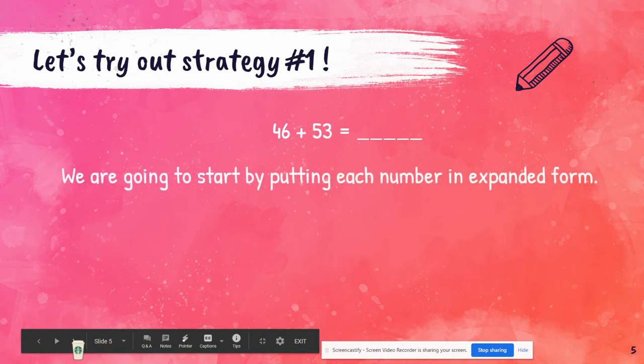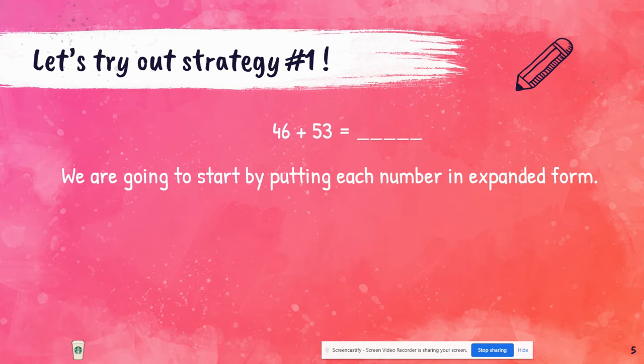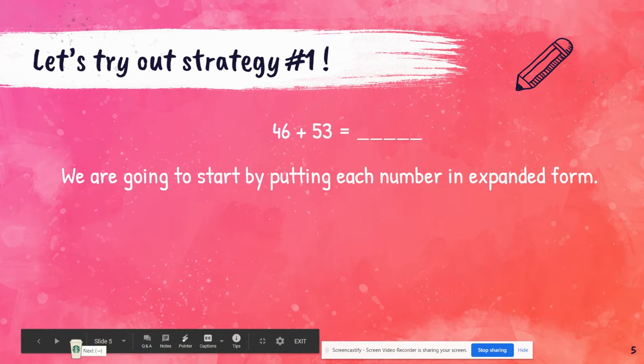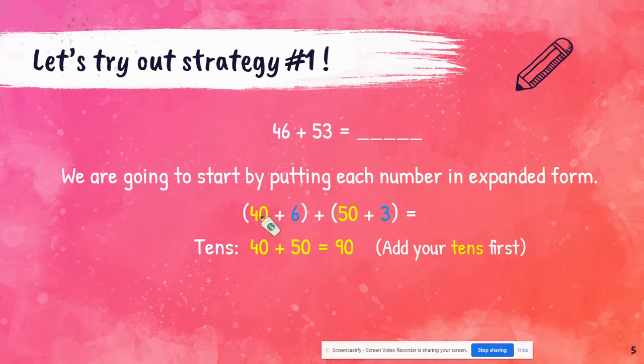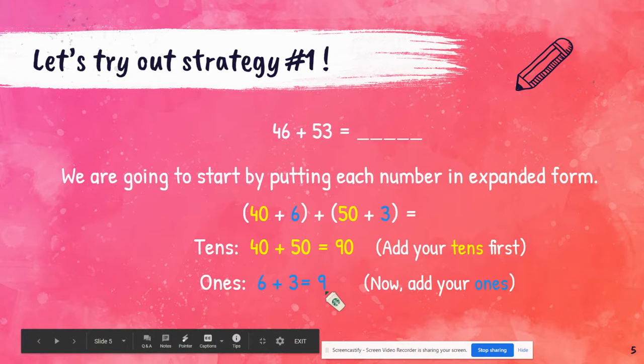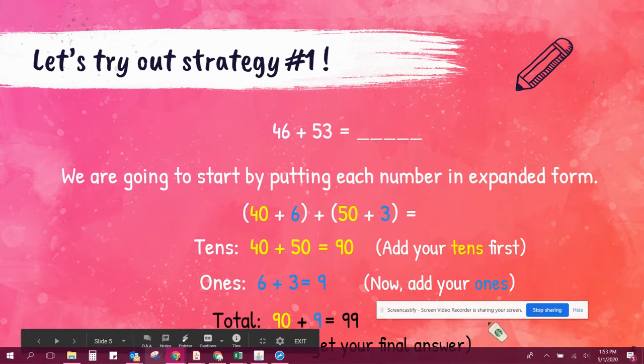Think of what you're going to first do. So we're going to first start by putting each number in expanded form. So let's look at 46. So it will be 40 plus 6, and we have 50 plus 3. So my tens is 40 plus 50 equals 90. Remember, add your tens first. And then we're going to add our ones. 6 plus 3 equals 9. Then we're going to add 90 plus 9, which will get to 99, which is your final answer. So that's strategy number one.